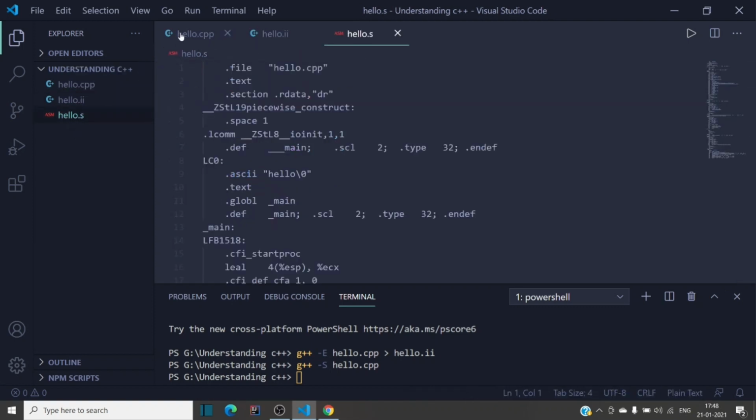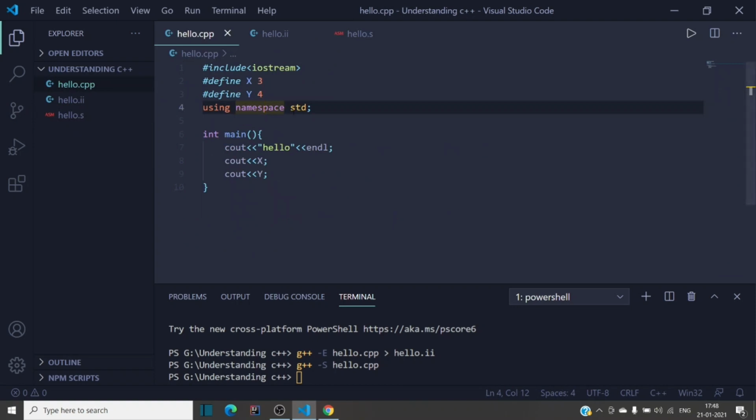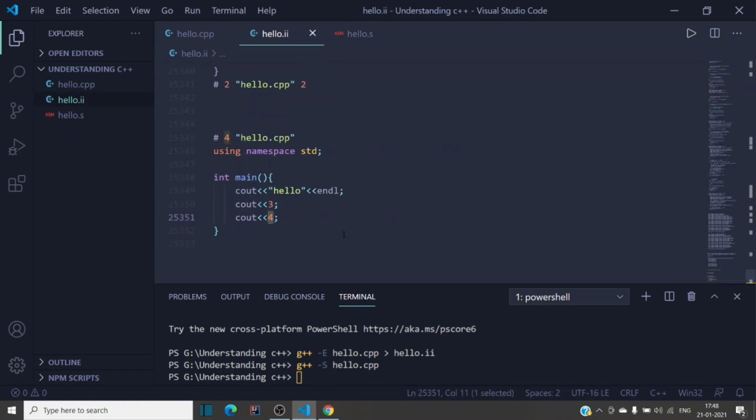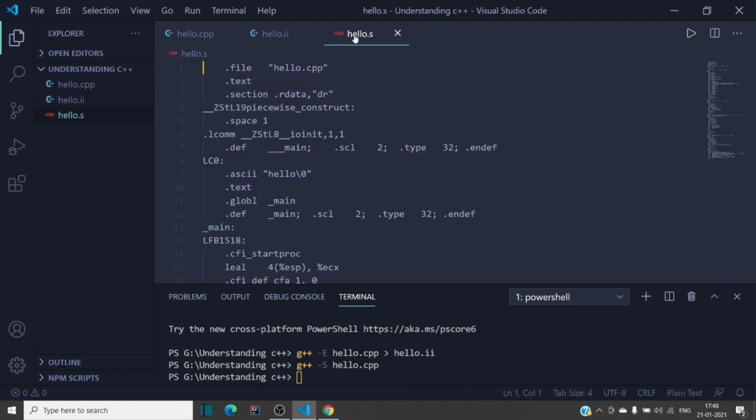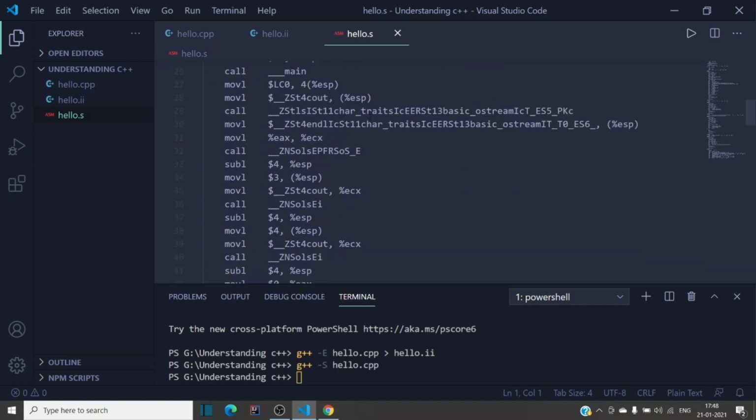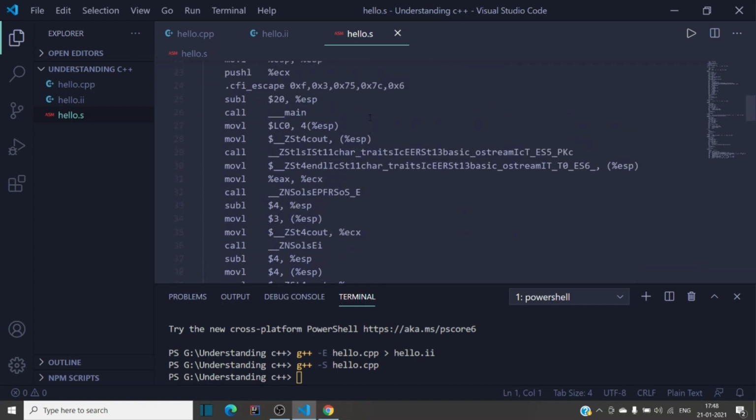Let's open all the files. So first, this was the first version of the file. Then internally it was converted into pre-directive. It was pre-processed and this was formed. After that, this pre-processed file was fed into the compiler and it modifies into this file. So this was assembly language code which you might have seen in your microprocessors.